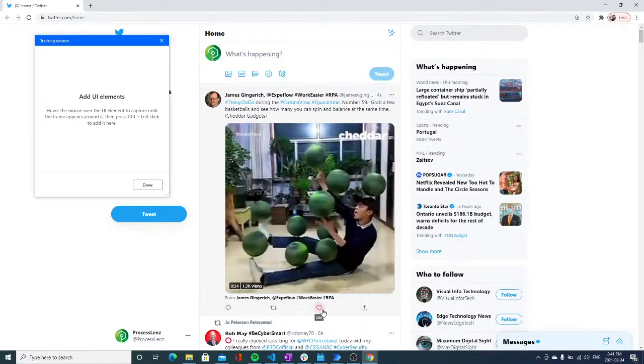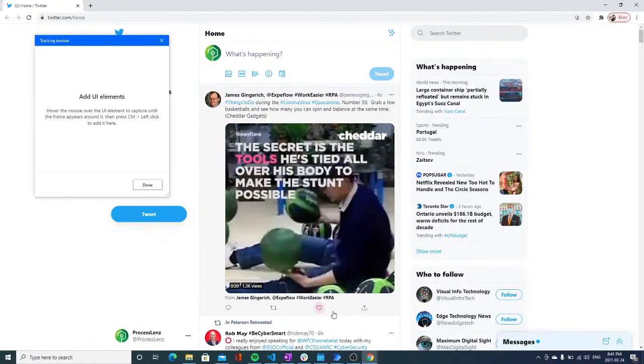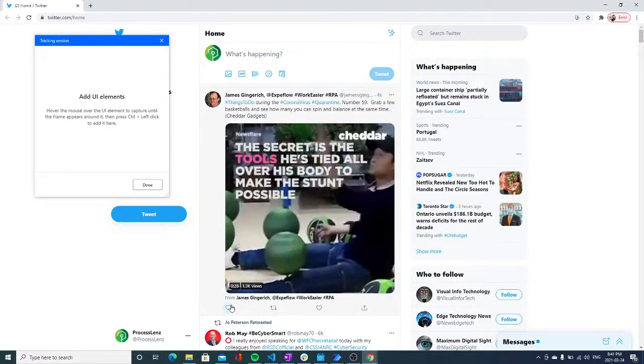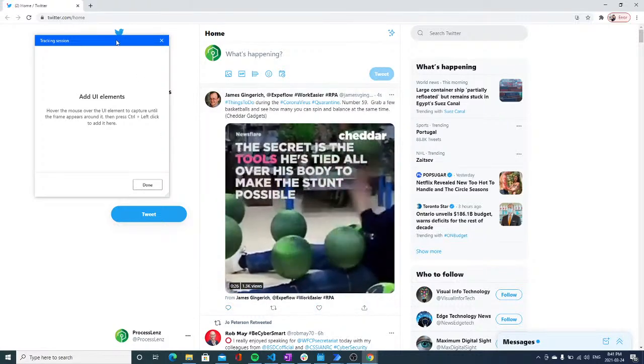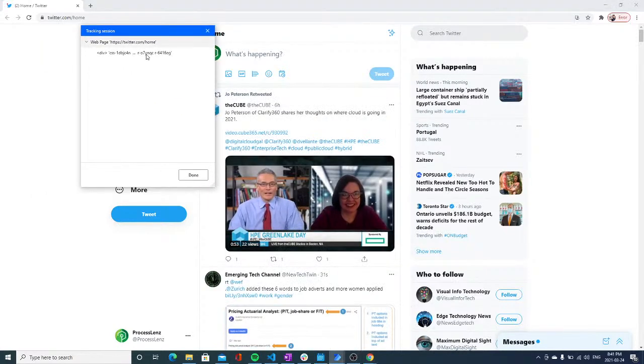There we go. So once you have identified the element that you would like to spy, you would just click on it with Control and click. Now this is being a little bit slow, but as you can see, I have spied this element.